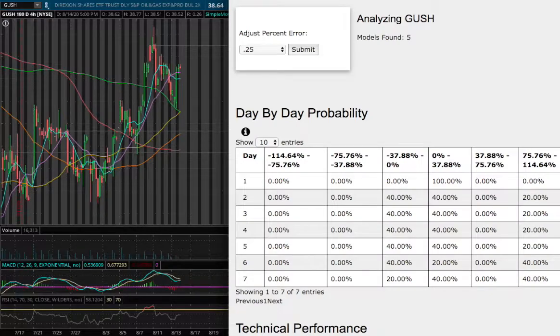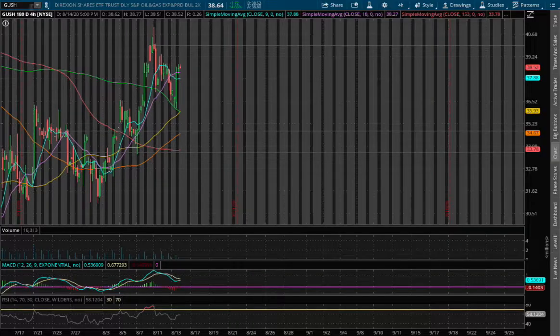So for the day-by-day probability model, I wouldn't take too much consideration for this model. When we examine it, as we progress to the 5th day, we have a 40% chance for it to climb between 0 to 38%, and to the upside extreme case, a 20% chance for it to climb between 75% to 114%. And to the downside, we have a 40% chance for it to fall between 0 to negative 38%. So again, I wouldn't take these probability models into much consideration due to it being highly distorted because it's a leverage ETF. And so now let's examine DRIP.